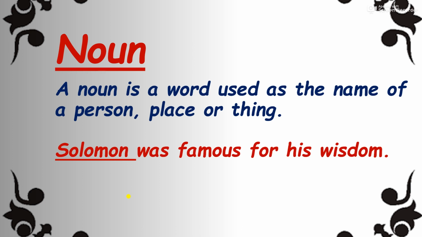Now the example that is given here is of proper noun. Solomon was famous for his wisdom. Solomon is the name of a particular person here, so Solomon is a proper noun. In was famous for his wisdom, wisdom is also a noun, students, and this wisdom here is an abstract noun. So I hope you have understood the concept of noun now.